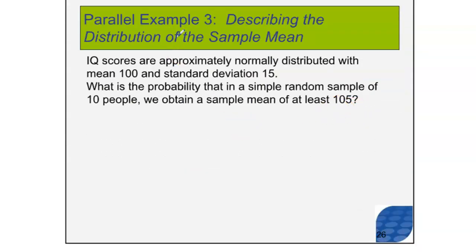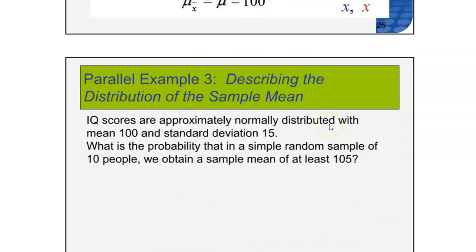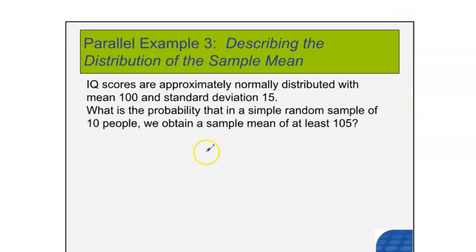Now that we have a normal distribution for the sampling distribution of the sample mean, we can use that to answer questions like this. What's the probability that in a simple random sample of 10 people, we obtain a sample mean of at least 105? Well, now we have a lot of information. Now we have the mean. Now we have the standard deviation.